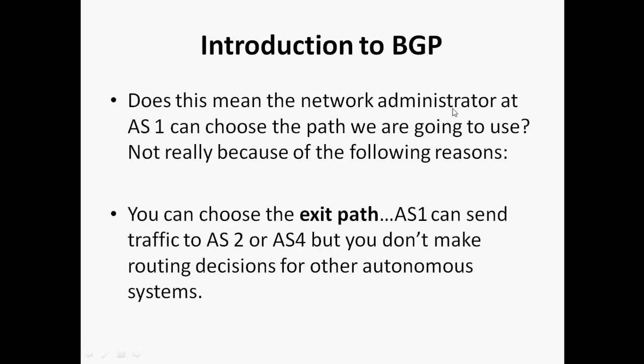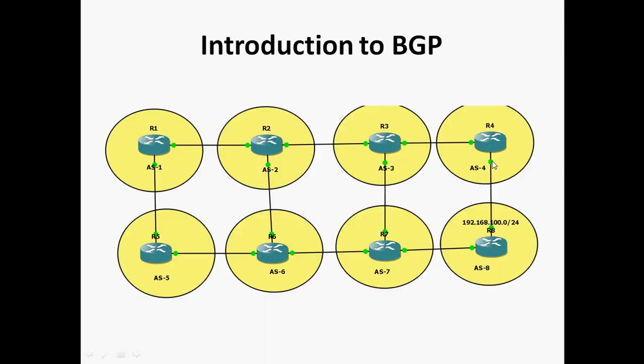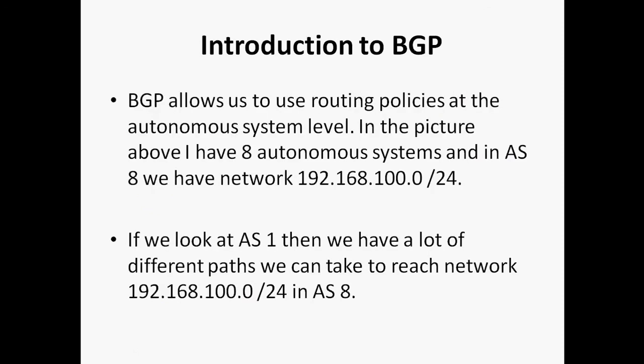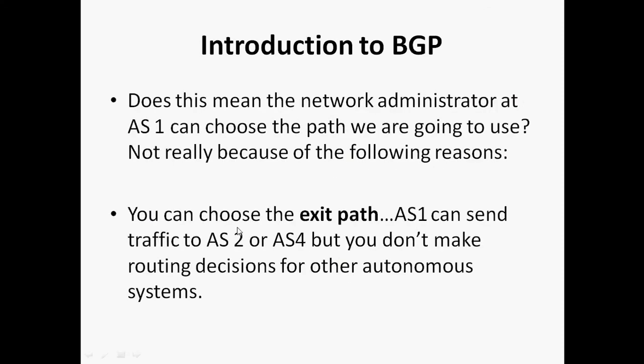Okay, does this mean that the network administrator at AS1 can choose the path we are going to use? Not really, because of the following reason. In AS number 1, the network administrator can choose which path to use to reach AS number 8? We can't do this. You can choose the exit path. AS1 can send traffic to AS2 or AS4, but you don't make routing decisions for other autonomous systems.